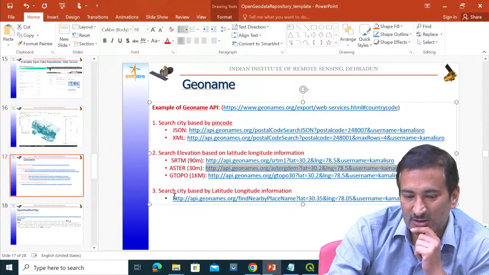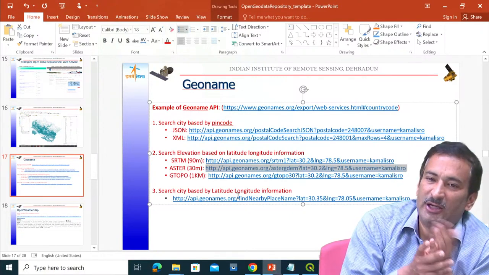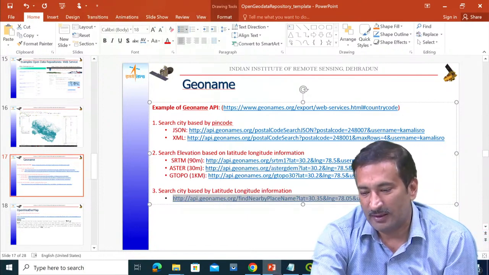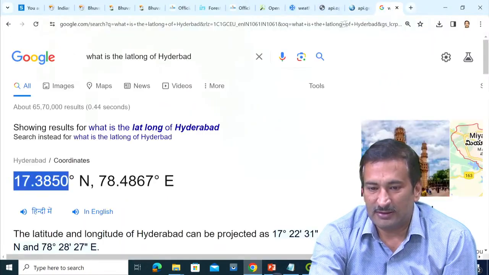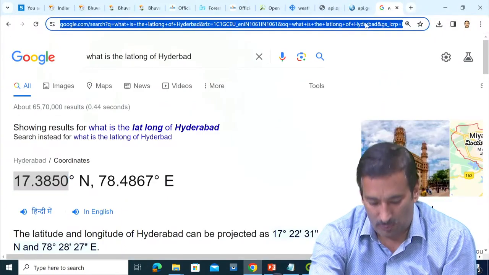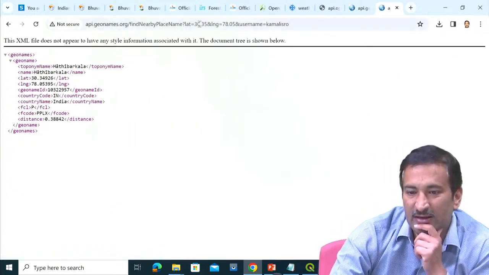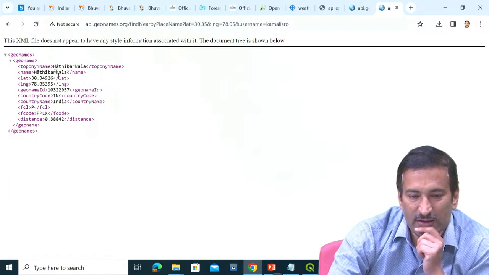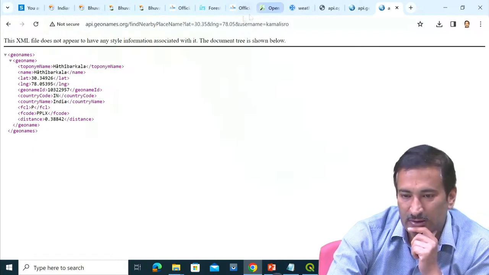There is something to search city by latitude and longitude. If you want to find out at this latitude and longitude what is the name of the city, again GeoNames comes to our help. Copy it here, Control C. I will take one portal here, Control V. If I ask which city is at 30.35 and 78.05, it says Hathi Badkala, the country is India and the city is Dehradun basically, this particular place.